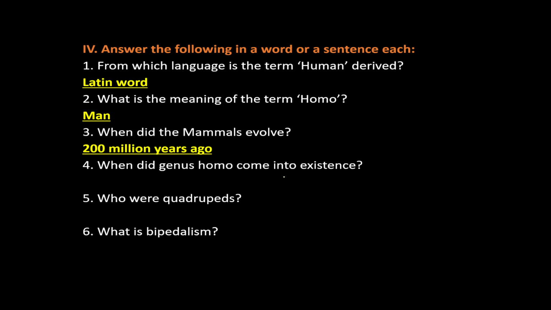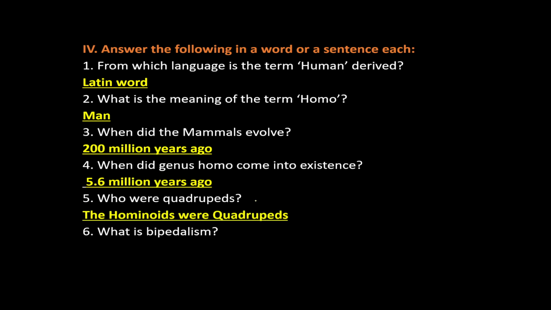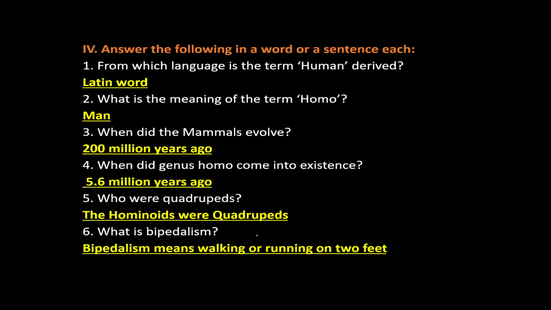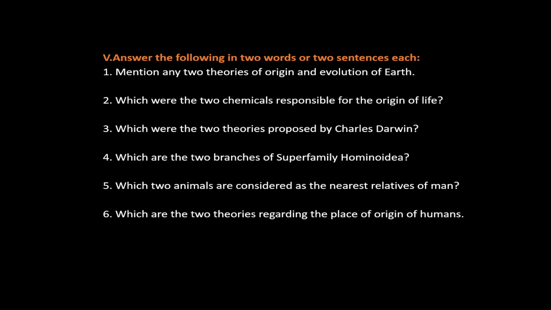When did genus Homo come into existence? 5.6 million years ago. Who were quadrupedals? The hominids were quadrupedals. What is bipedalism? Walking or running on 2 feet is called bipedalism. These are the 1 mark questions. Now the second, 2 mark questions.